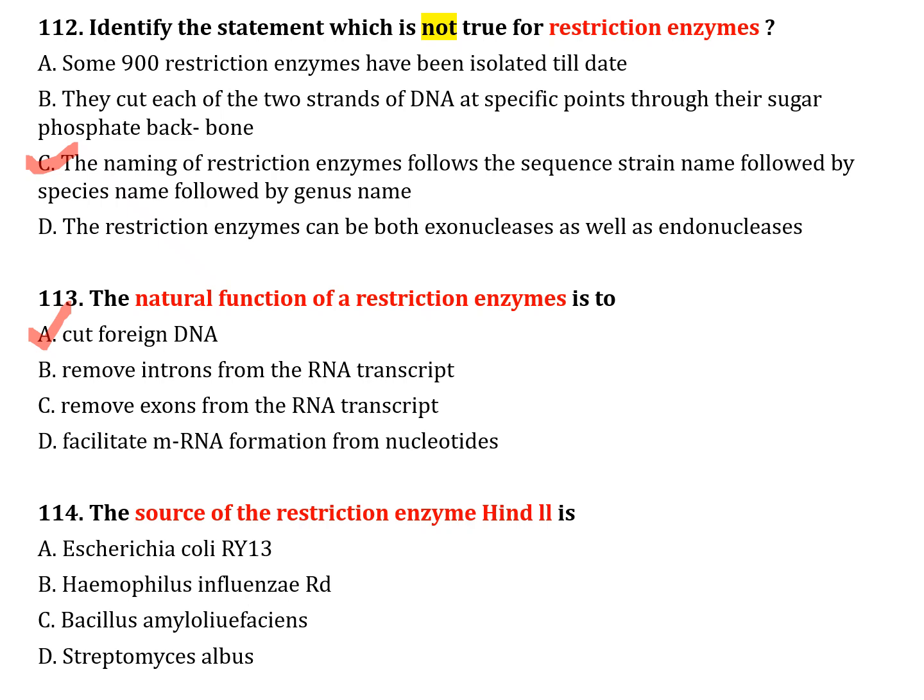The next question, number 114. The source of the restriction enzyme HindII is: option A, Escherichia coli RY13; option B, Haemophilus influenzae Rd; option C, Bacillus amyloliquefaciens; option D, Streptomyces albus. Correct answer is option B. Haemophilus influenzae Rd.